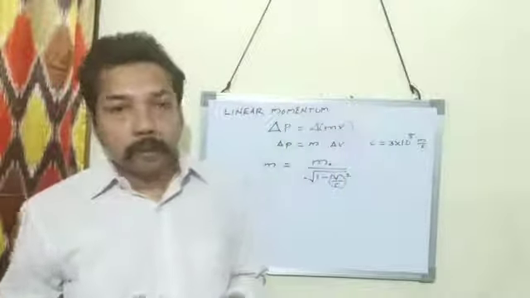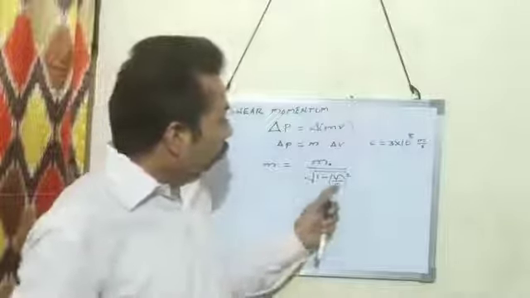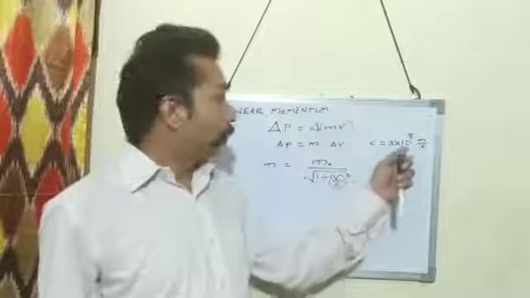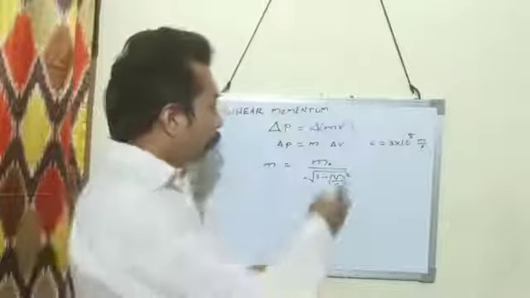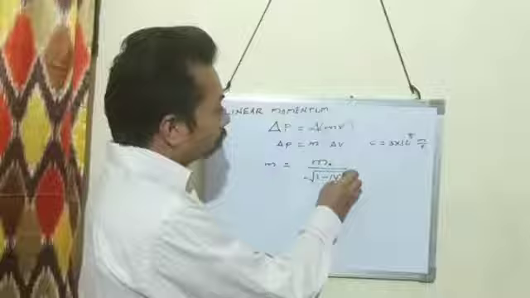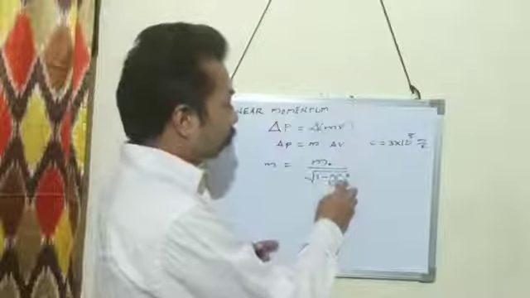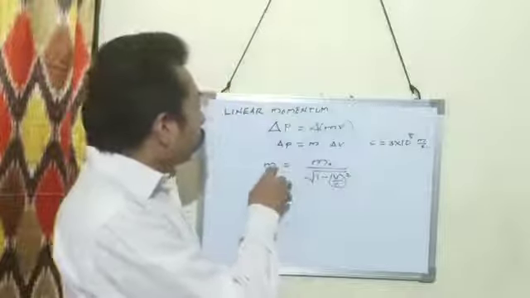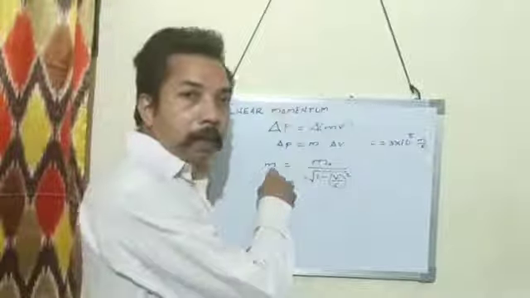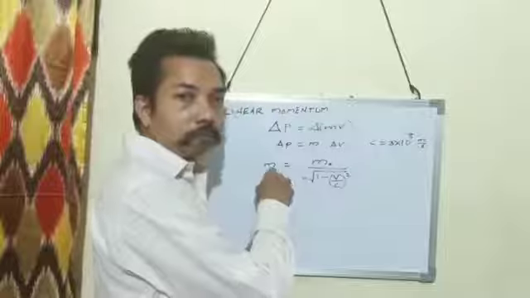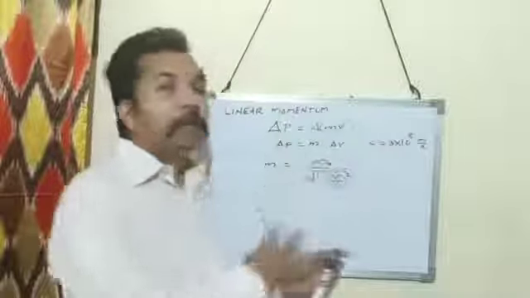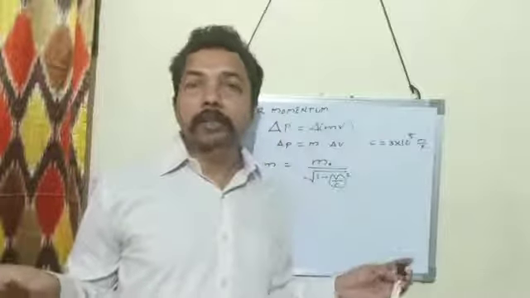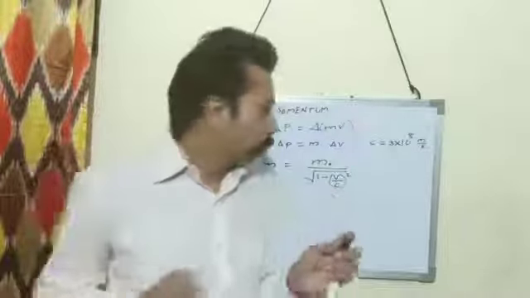Then when the body has a speed much less than the speed of light, this value is negligible. So in that case, the actual mass and the rest mass are almost equal.